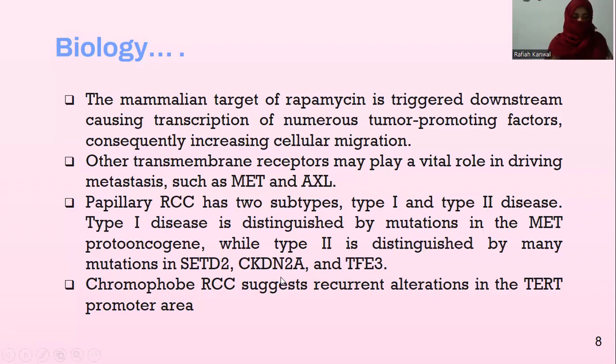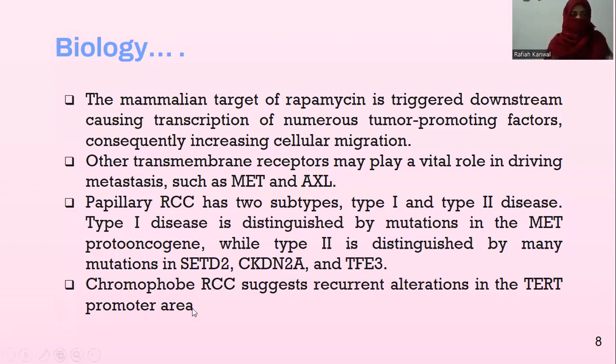While CDKN2A is a cyclin-dependent kinase inhibitor 2A, is a protein coding gene. The gene codes for two proteins, including the INK4 family member P16 and P14. While TFE3 is a transcription factor binding to IGHM enhancer 3, is a protein coding gene. It encodes the transcription factor involved in the regulation of many proteins implicated in carcinogenesis, including TGF, MET, and E-cadherin.